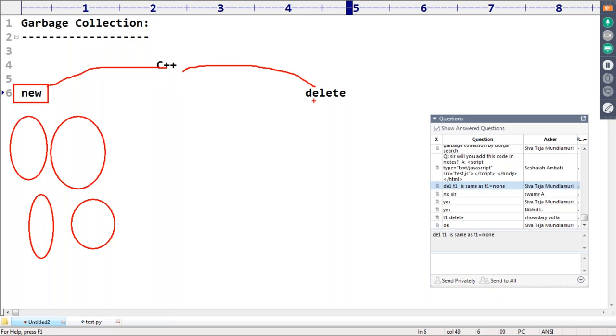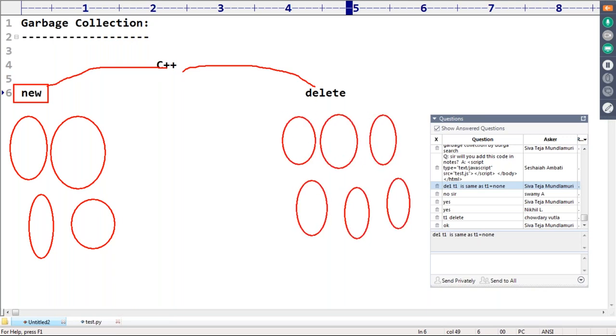But while deleting the useless object, the object that is no longer required, delete that object so that free memory will be available. But human tendency is that we never delete an object even if it is no longer required. Later we can delete it. A programmer always neglects the destruction of useless objects.